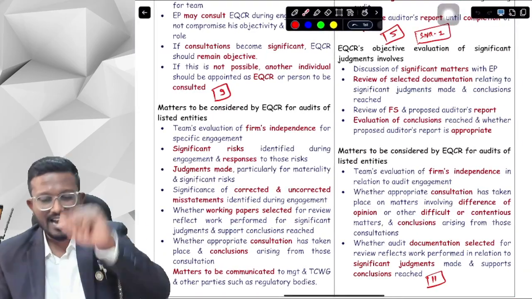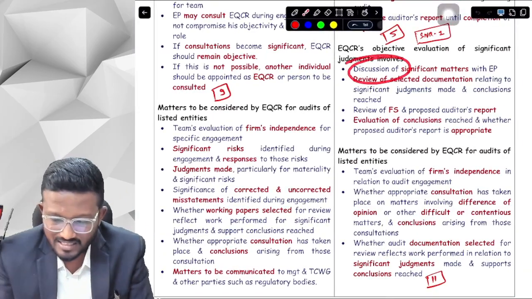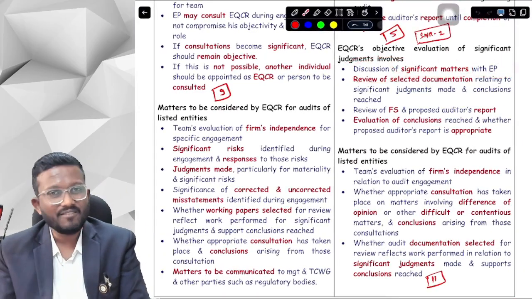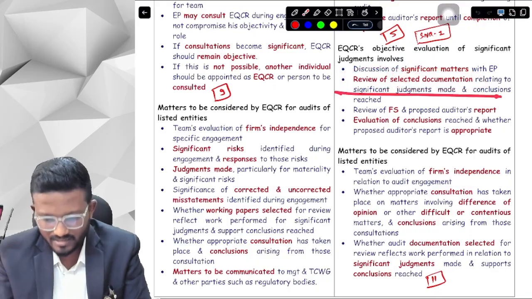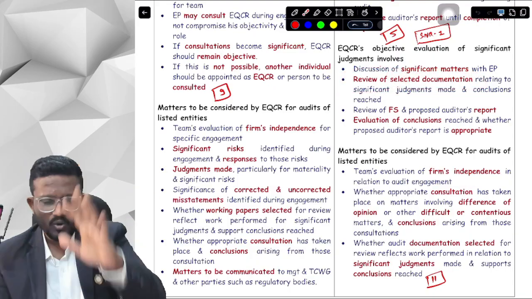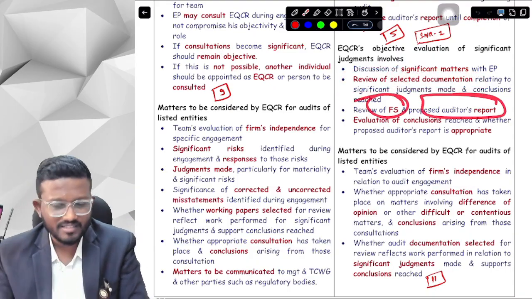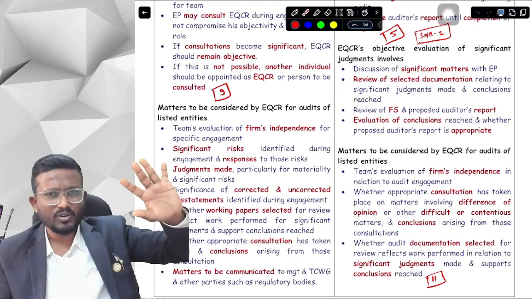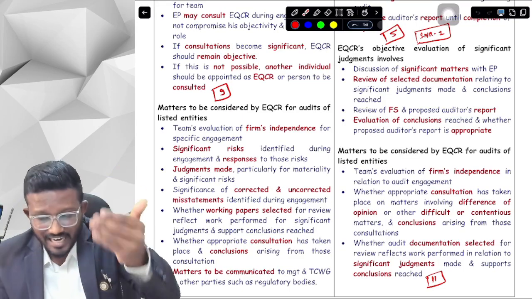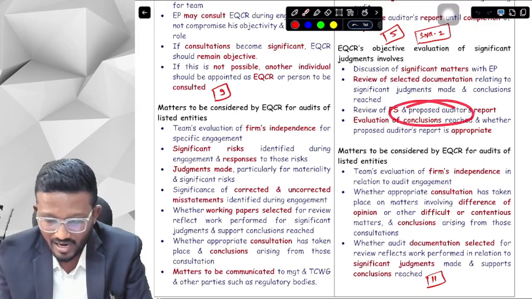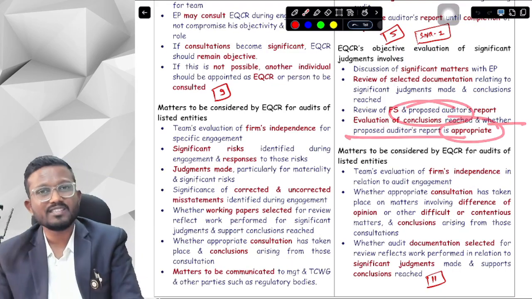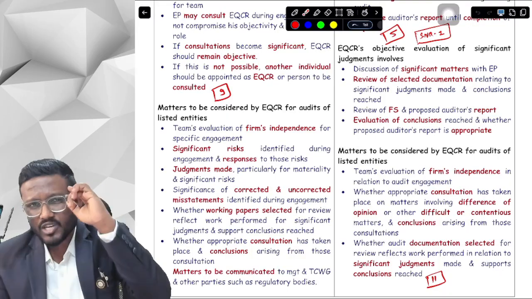What are the 4 things that I need to do, sir? First of all, I need to discuss significant matters with the EP. If he says everything is correct, then I need to review the selected documentation relating to significant judgments. Reviewing documentation means reviewing the financial statements and auditor's report. Financial statements is okay, but why the auditor's report? So that we can evaluate whether the conclusions are correct, whether the auditor's report is appropriate or not. Now a question should arise in your mind.